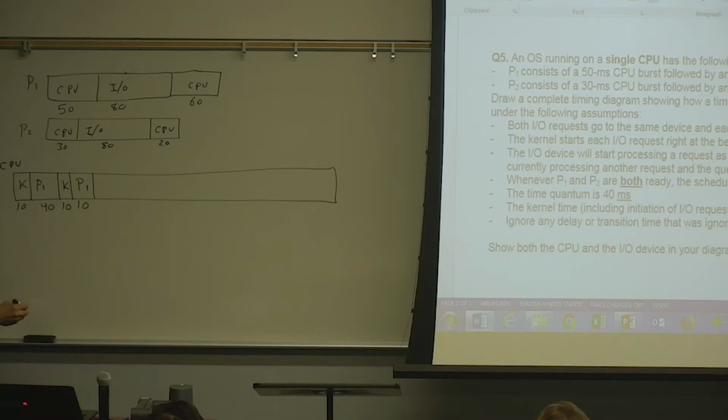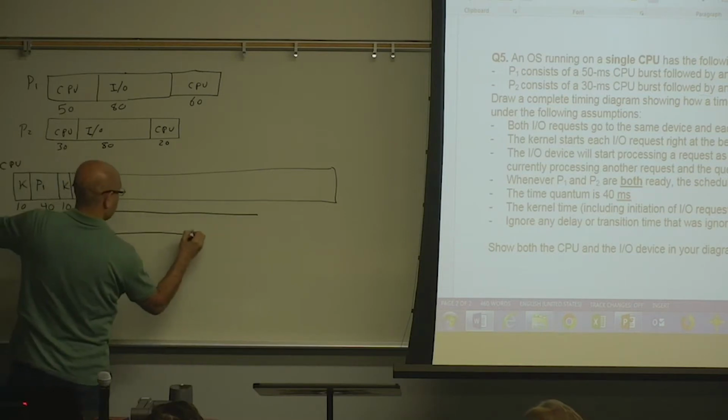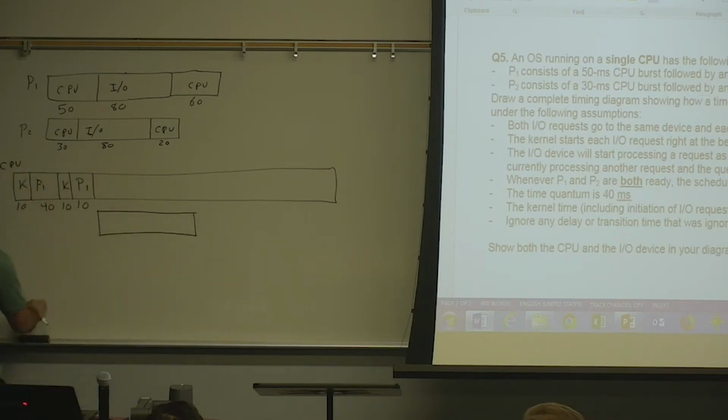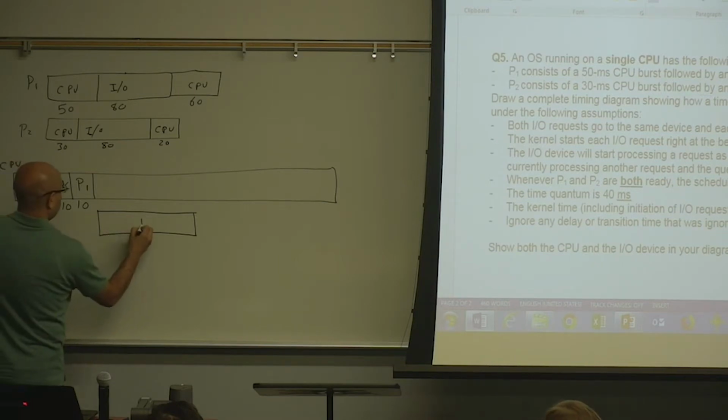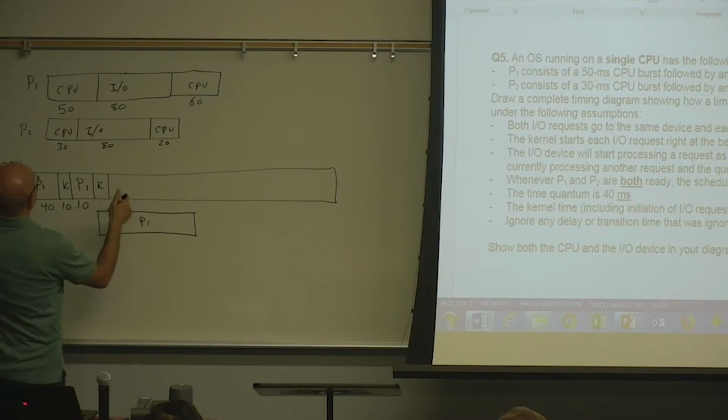Then after 50, P1 requests I/O, so it goes on the I/O device for 80. So this is CPU, this is I/O. So for 80, P1 goes on the I/O device. Now in the meanwhile, obviously, the kernel doesn't have any choice. It must give the CPU to P2, and P2 will get the CPU for 30.